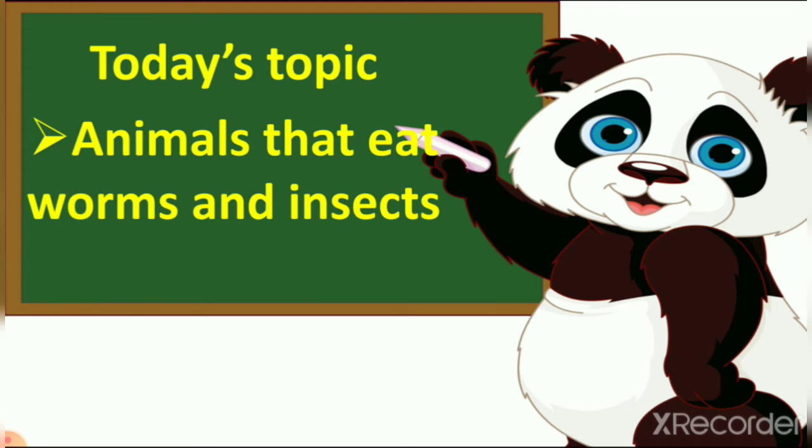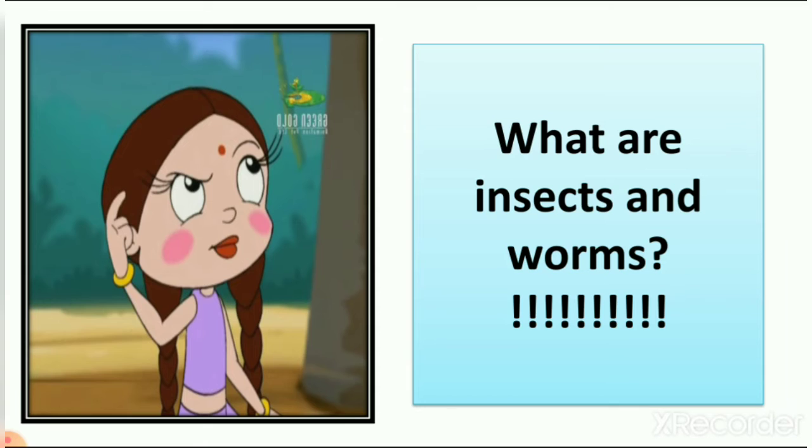So now we also learn about insects in lesson number 5. So let's see what are insects and worms. We already learned about insects in lesson number 5, that insects are small animals with 6 legs and some with wings. So first we learn about insects and worms.